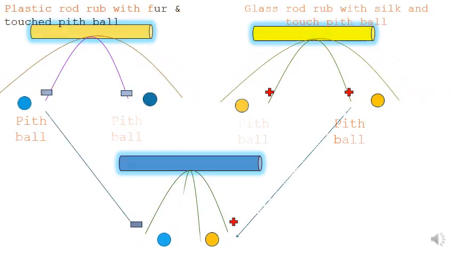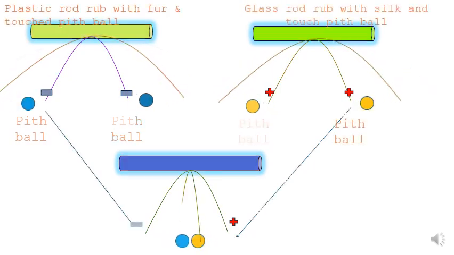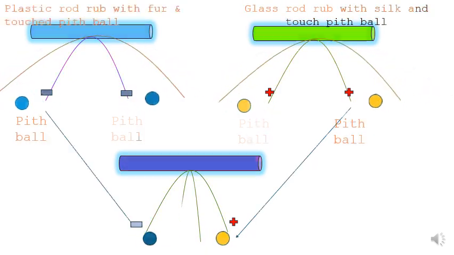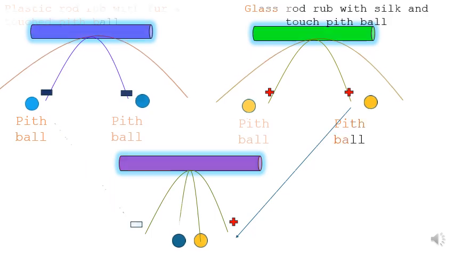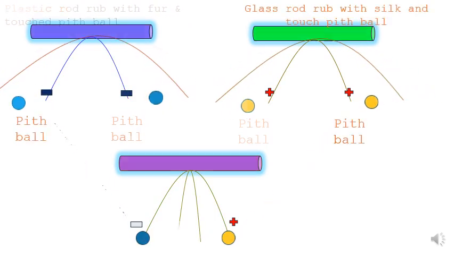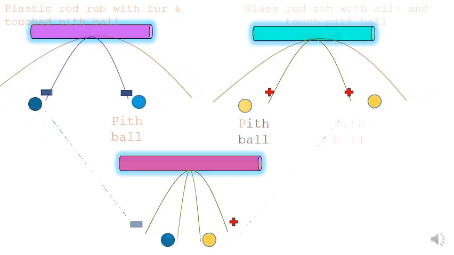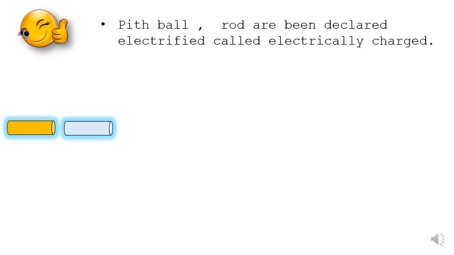In the upper case, on the top side, both have a similar polarity, so they repel. This is a beautiful example of polarity. Now, what have we understood? The pith balls and rods are electrified, called electrically charged.